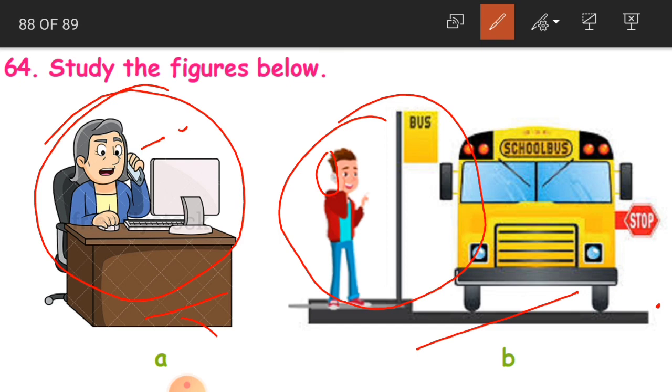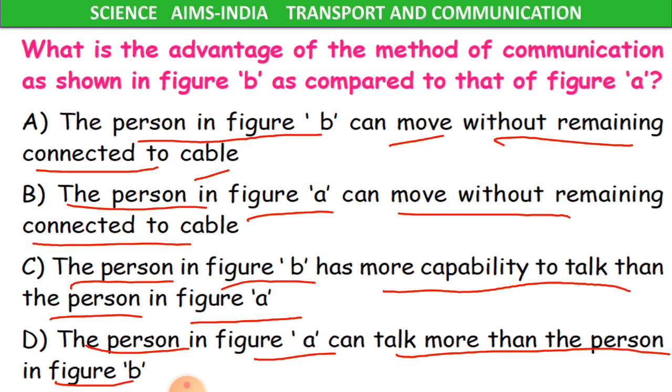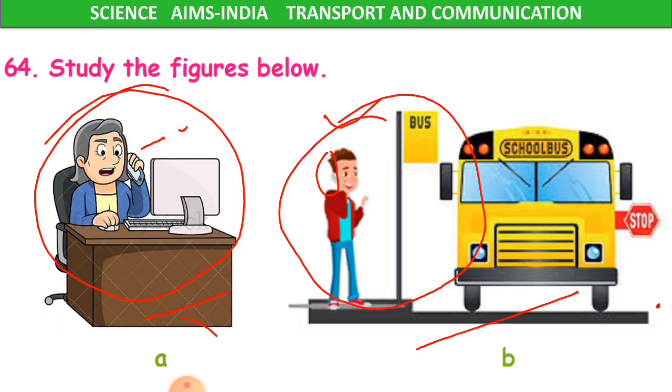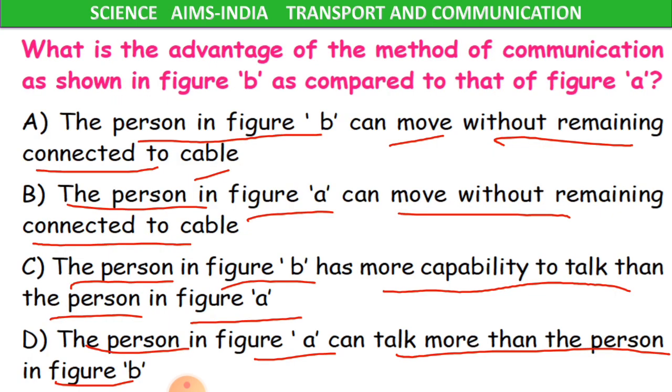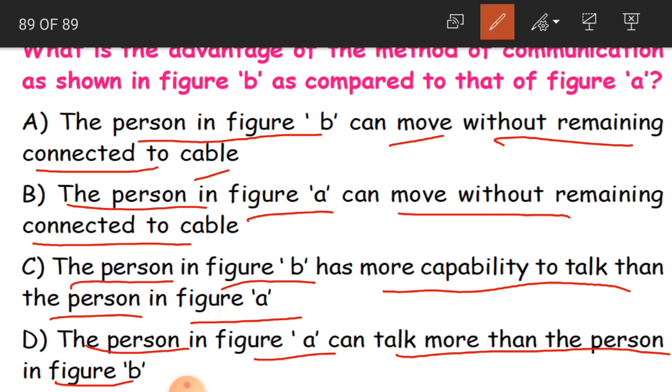So what is the advantage? Yes, so here this mobile phone has got the advantage. So the A option, the person in figure B can move without remaining connected to cable. Whereas here in A, the phone is connected to cable. Clear children? Now A is the correct answer. Okay, I'll just tick it. Now, so that is what, children.